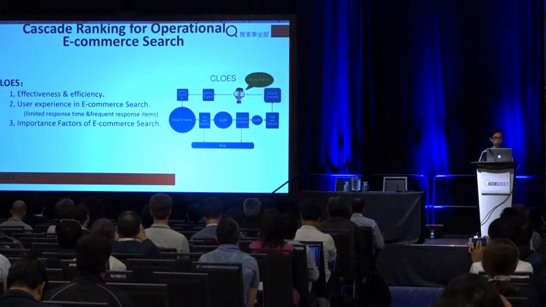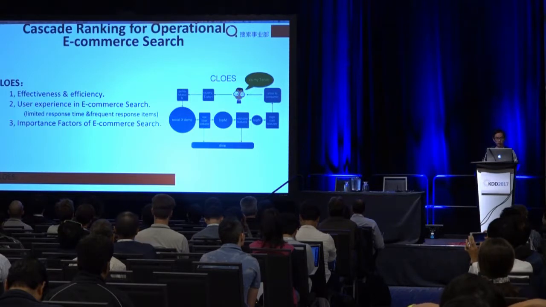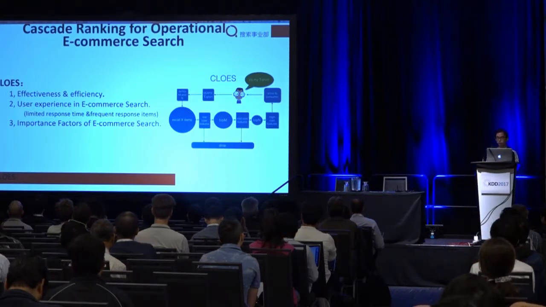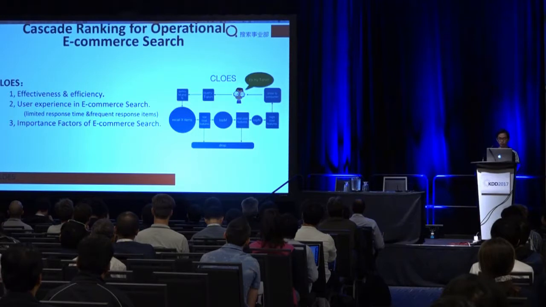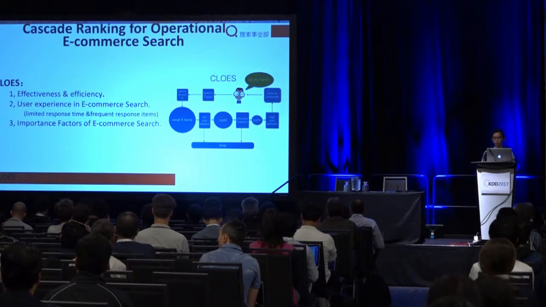The search engine should respond in limited time, and the user should get frequent response items. And third, we should consider more than one factor in e-commerce search, something like click-through rate, conversion rate, and the total GMV. We have to consider multiple factors.